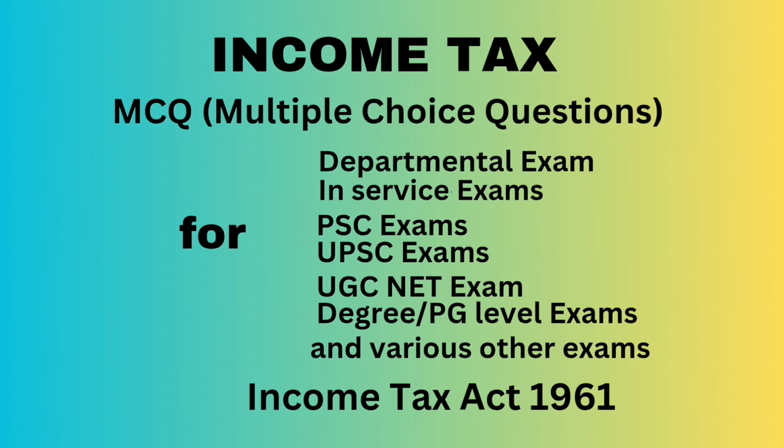Question number 32. Compensation received on account of disaster is exempt under section 10(10BC) if it is received from A. Central government, B. State government, C. Local authority, D. All of the above. Correct answer, all of the above.